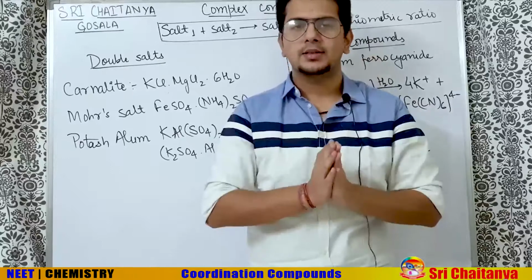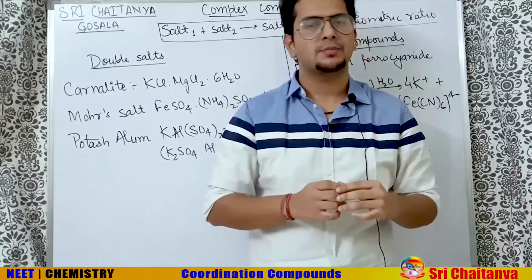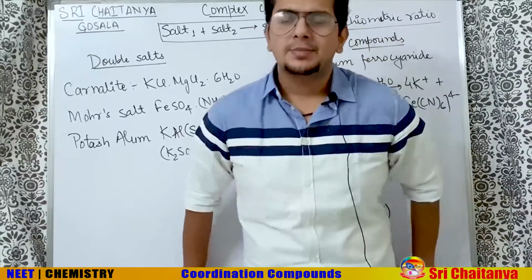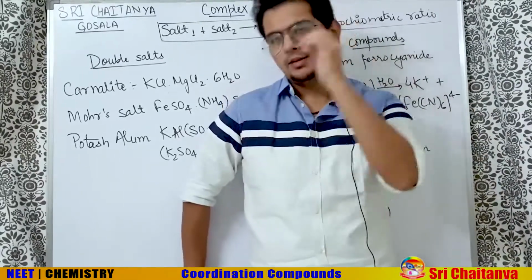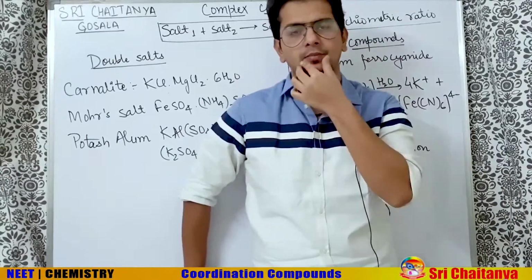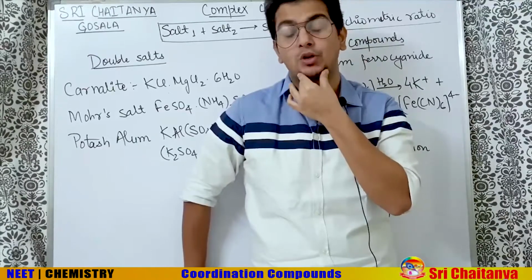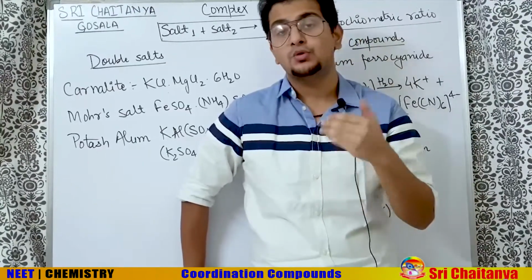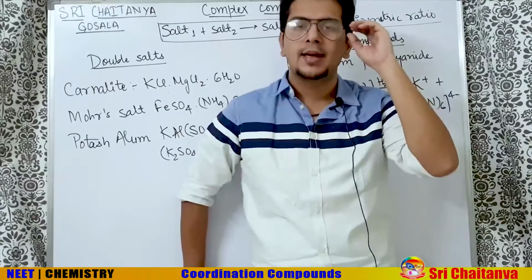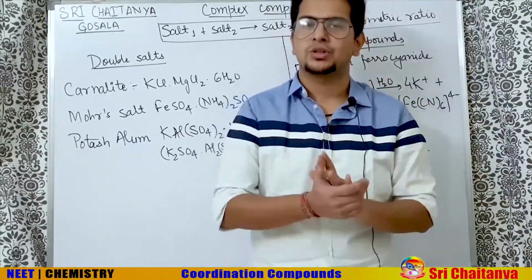Today we are going to discuss complex compounds, which is one of the most important topics for the NEET examination preparation. The chapter is majorly divided into 4 major parts, and from each part there is a probability of one question in the NEET examination. Usually they ask at least one question in coordination compounds, but sometimes the question can reach up to 2 or 3 in the examination. That is why this chapter holds a big place in the NEET distribution of the questions.